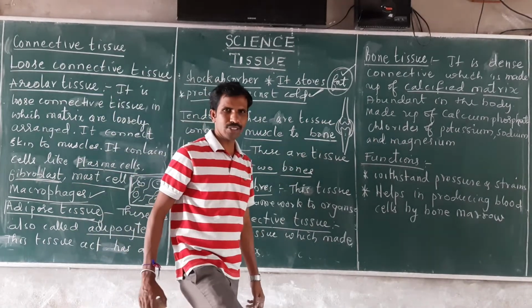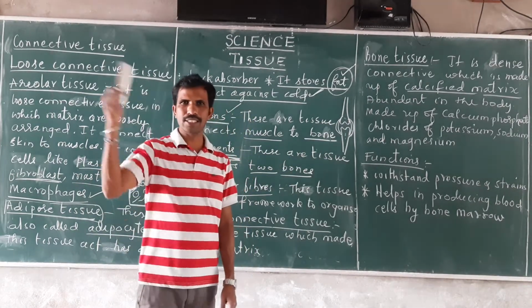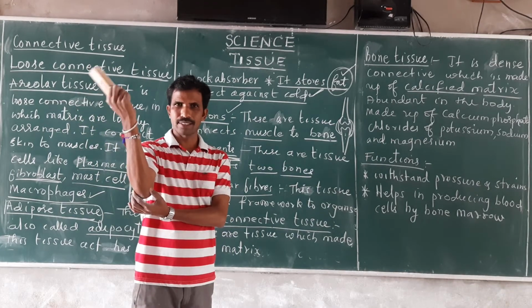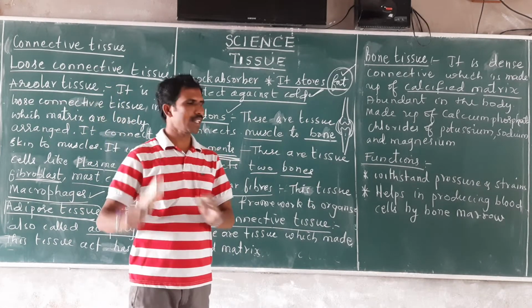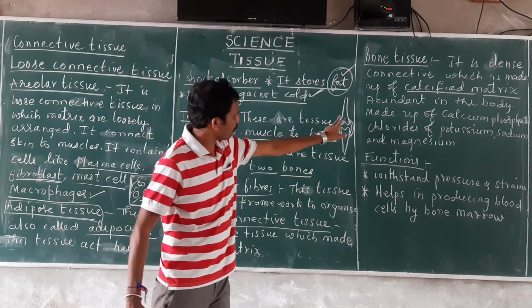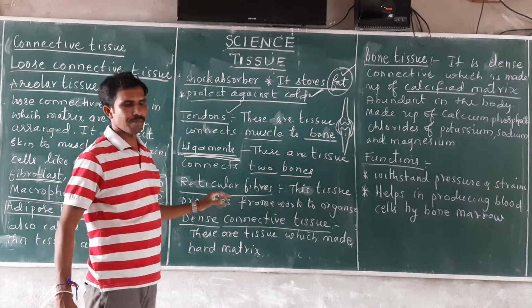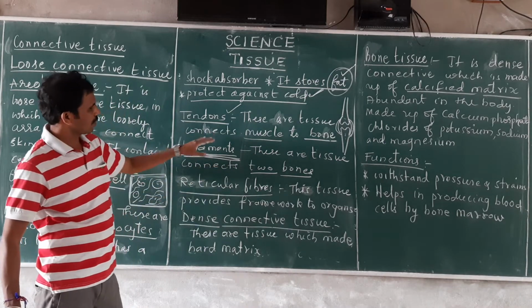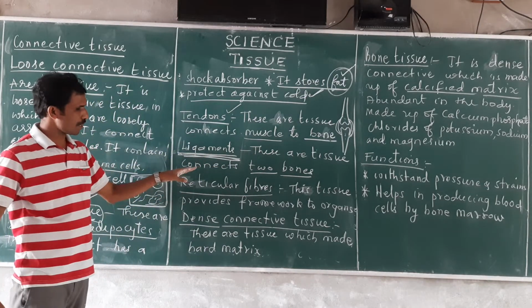Elastic in nature. We can stretch our leg like this. So here one bone is there, here one bone is there, and they are connected. Like the large bones or small bones are connected by ligaments. So this is about the tendons and ligaments.